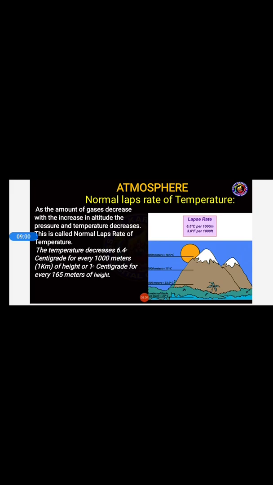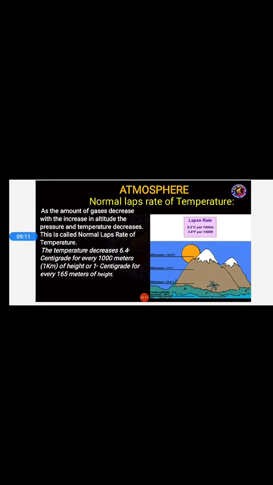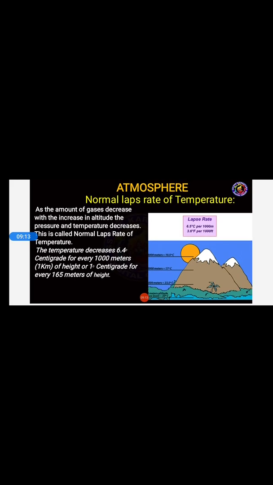This shows how much the temperature decreases as the height increases. So this is the important point, students, note it down in your book.